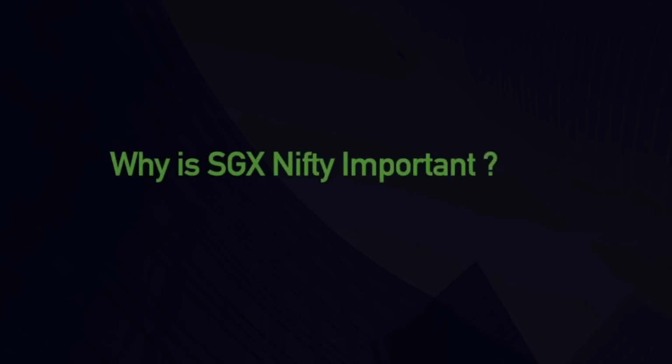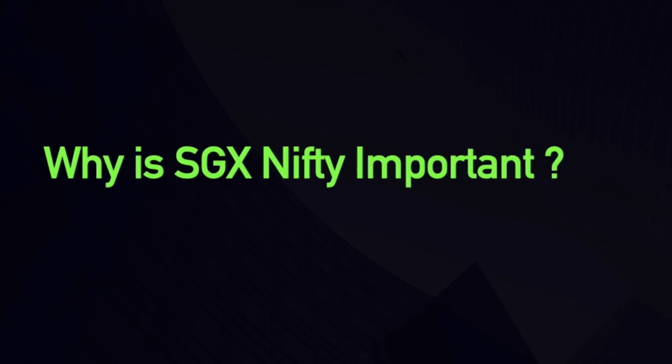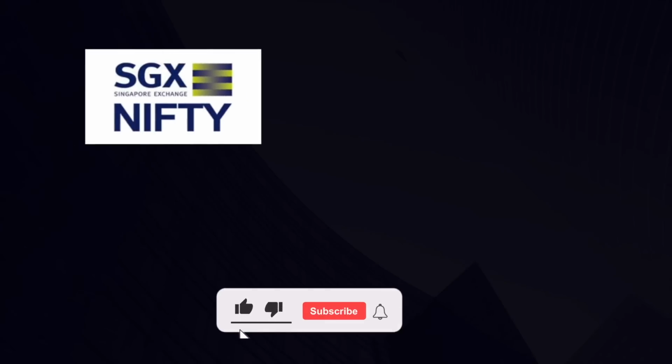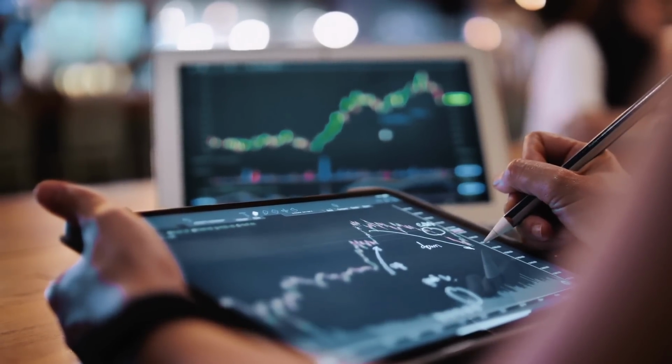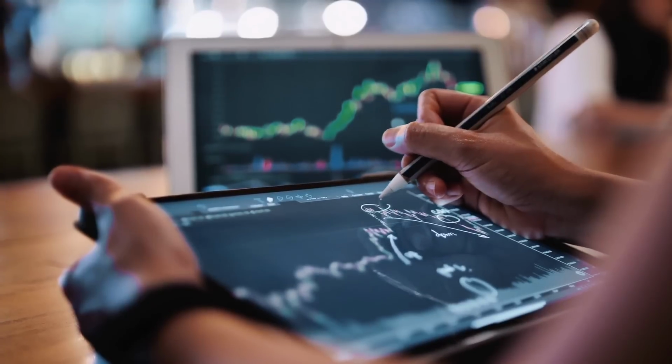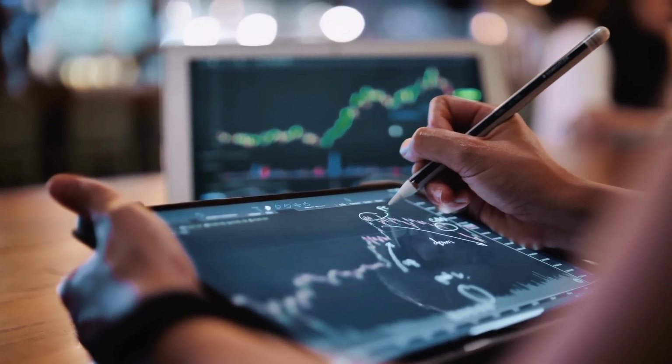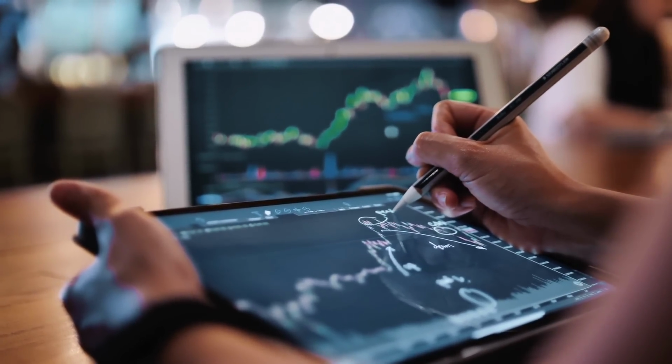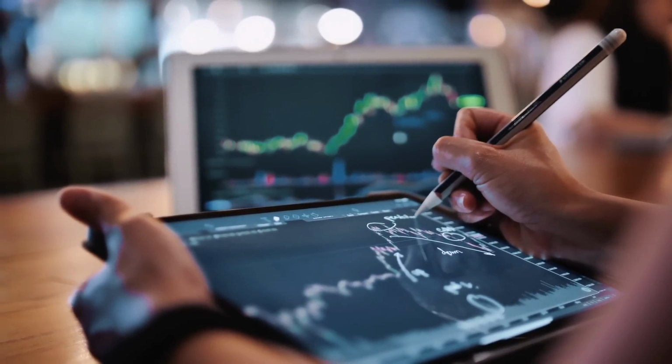Now, let us try to answer a very important question which a lot of you might have. What is the importance of SGX Nifty for traders like us? The most important reason why we even discuss SGX Nifty is because every morning it gives us a sense of how our Indian market would open. If SGX Nifty is indicating a big gap up or gap down, Indian traders mentally prepare themselves with a plan of action when our market opens. So instead of waiting for our market to open, if we check SGX Nifty, we will get an additional 3 hours to prepare a trading plan for the day.